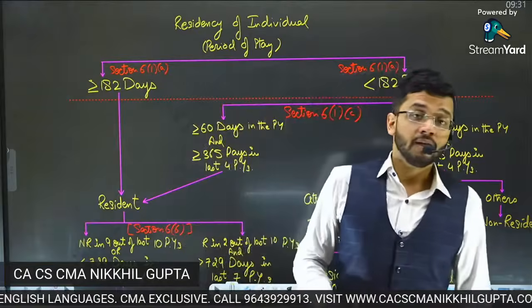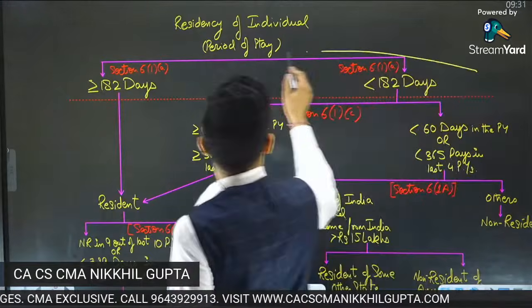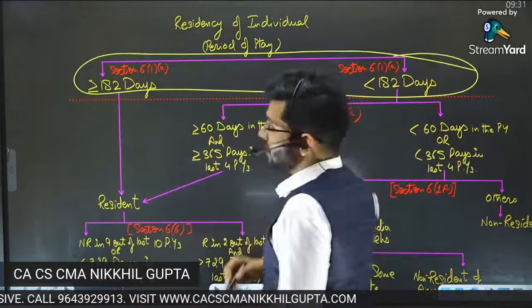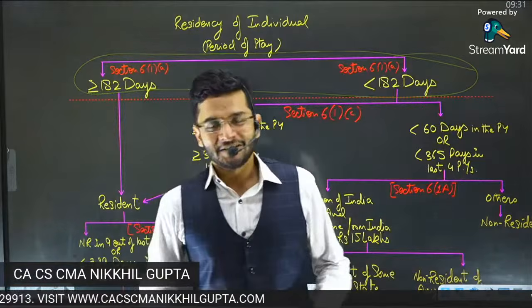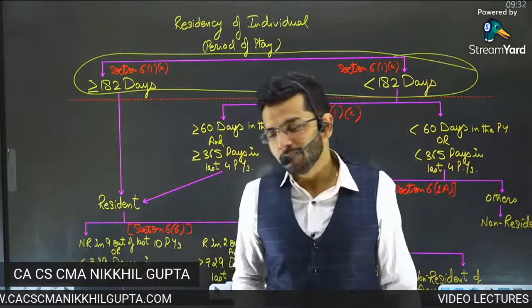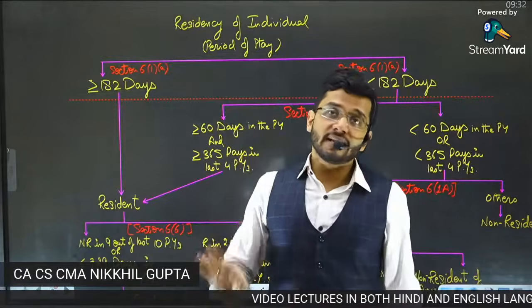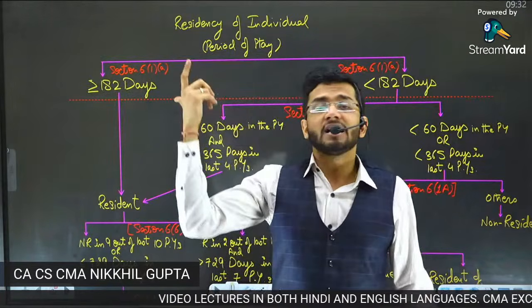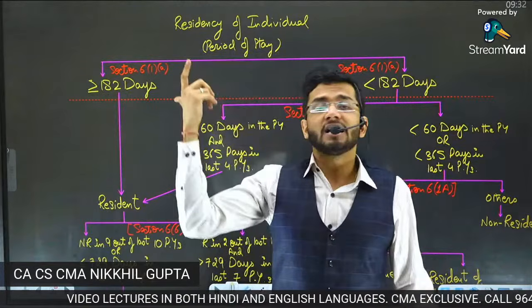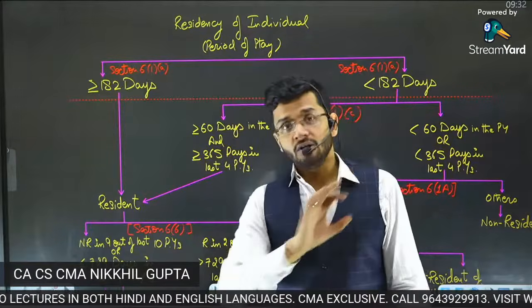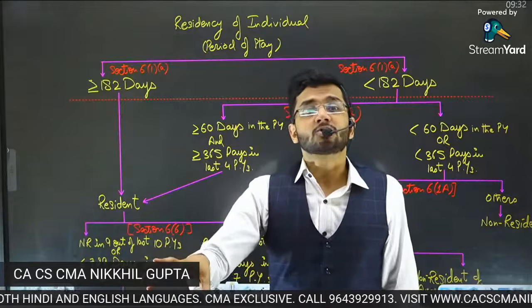Now, guys, this was a very simple rule, okay? But this rule can be exploited. How, sir? How can this rule be exploited? Guys, there's a very simple way of exploiting this particular rule. A person who has been a resident of India since the past many years, has been earning income in India, has always been in India, and has always paid tax to the Indian government.